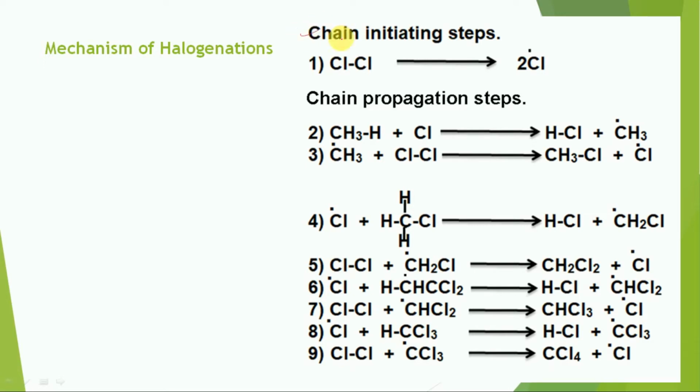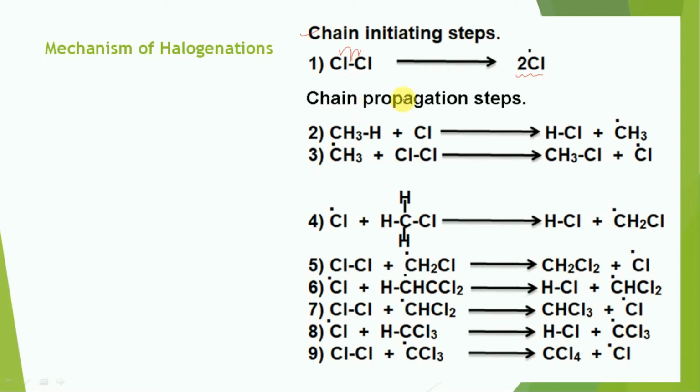The reaction is initiated by the homolytic cleavage of the chlorine molecule, in which this bond breaks homolytically and each chlorine atom takes one shared electron. So it leads to the formation of two chlorine free radicals, each carrying an odd or unpaired electron.